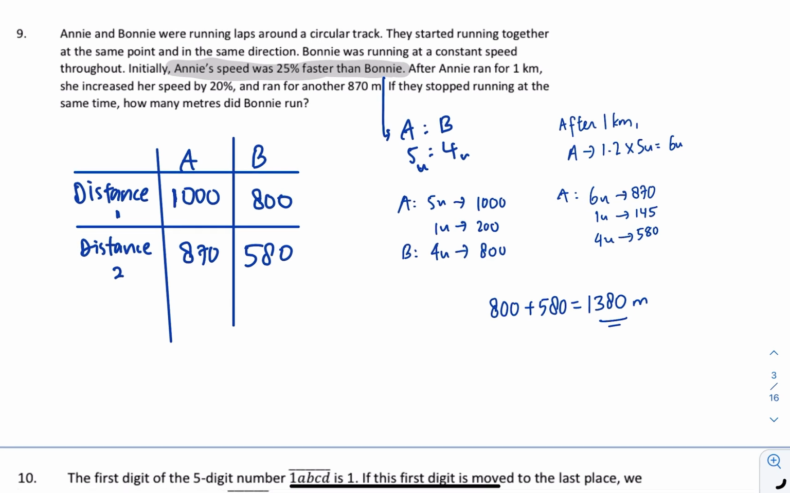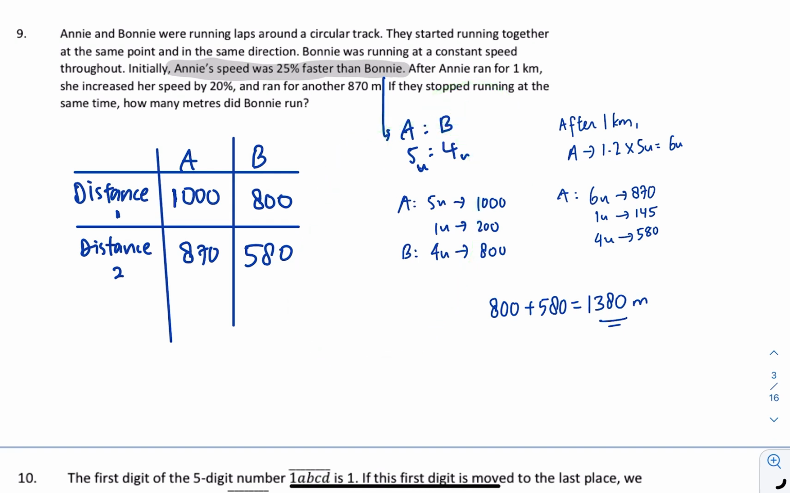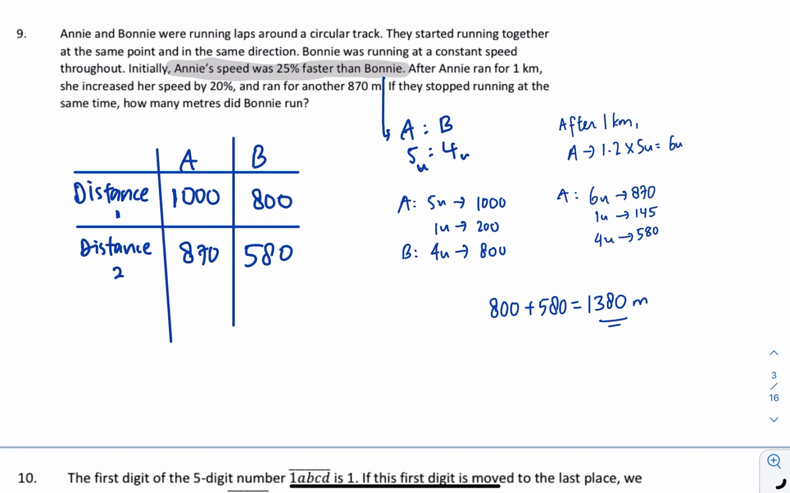Okay, question number 9. A and B run on a circular track. They start running together from the same point and in the same direction. Meaning, if someone were to catch up with the other one, the distance they have to catch up is the whole circle. Now they said that Amy's speed is 25% faster than Bonnie's. Again, 25% faster means it will be 125 to 100%. In simplest form, 5:4.